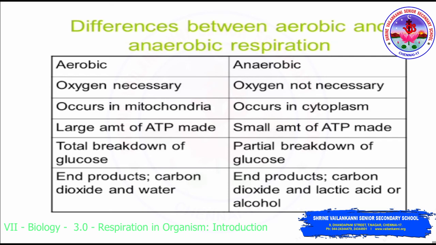In aerobic respiration, there is total breakdown of glucose. In anaerobic, there is only partial breakdown of glucose. In aerobic respiration, the end products are carbon dioxide and water. In anaerobic, the end products are carbon dioxide and lactic acid or alcohol.